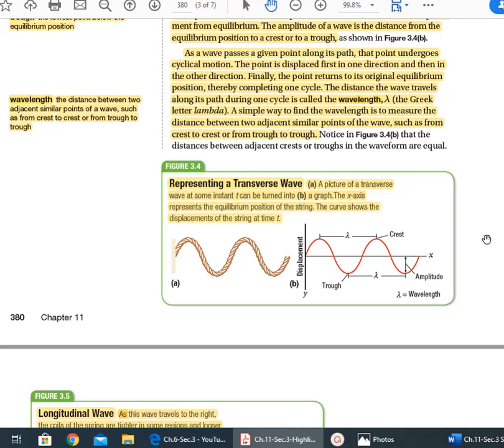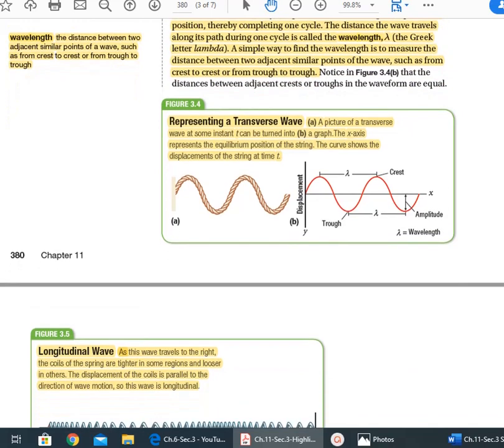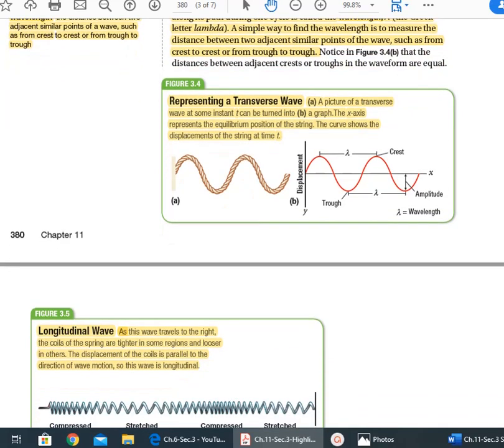If you relate amplitude to sound waves, for example, the higher the amplitude of a sound wave, the louder the sound is. The lower the amplitude of the sound wave, the quieter the sound is.